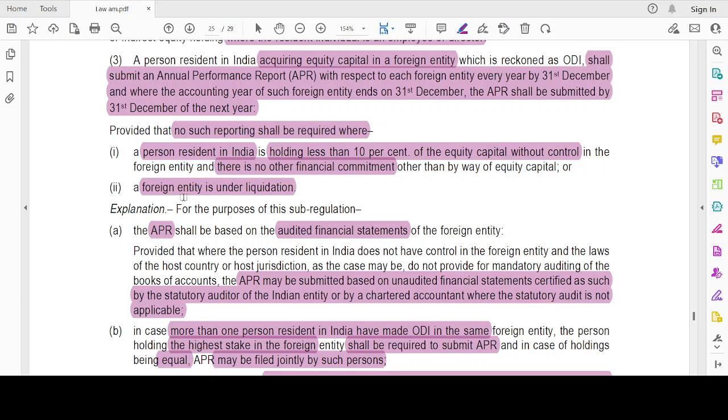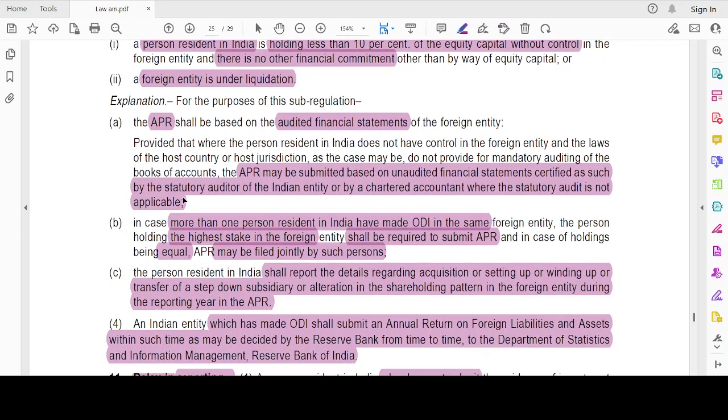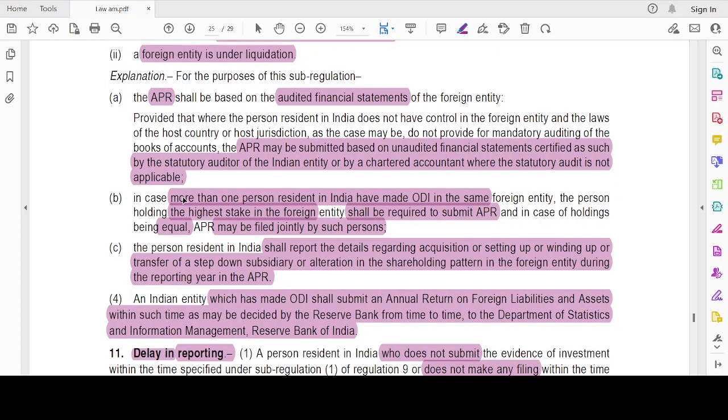Provided, no reporting is required when a person resident in India has less than 10% without control, and he doesn't have any other financial commitment, or the foreign entity is under liquidation. In these two cases, you need not submit the APR. For the purpose of this sub-regulation, the APR should be based on the audited financial statement of the foreign entity. You should submit the APR based on the figures given in the audited financial statement of the foreign entity, provided that the person resident in India does not have control in the foreign entity and the laws of the host country do not provide for mandatory auditing. Then the APR may be submitted on the basis of an unaudited financial statement, but it should be certified by the statutory auditor of the Indian entity.